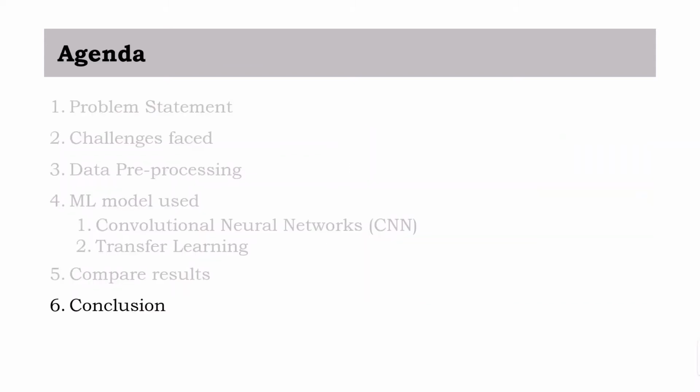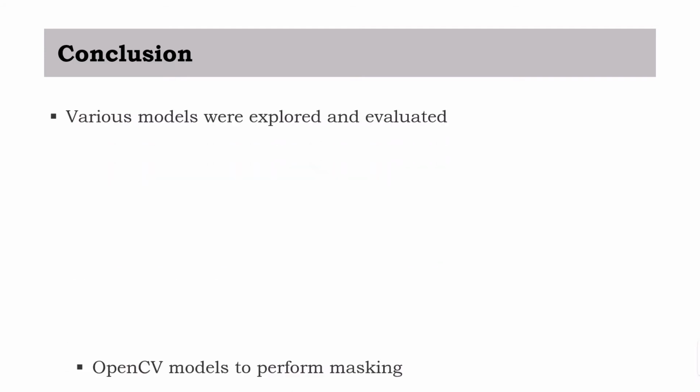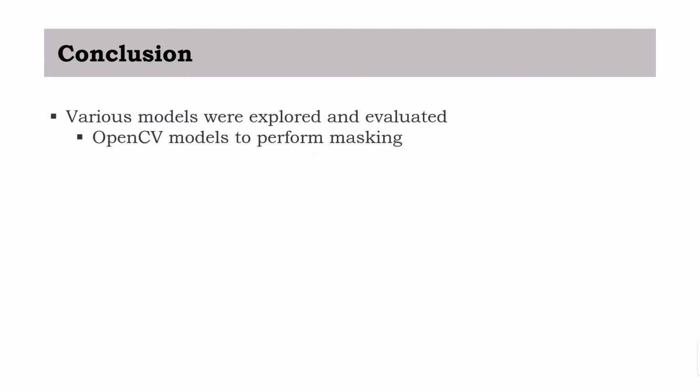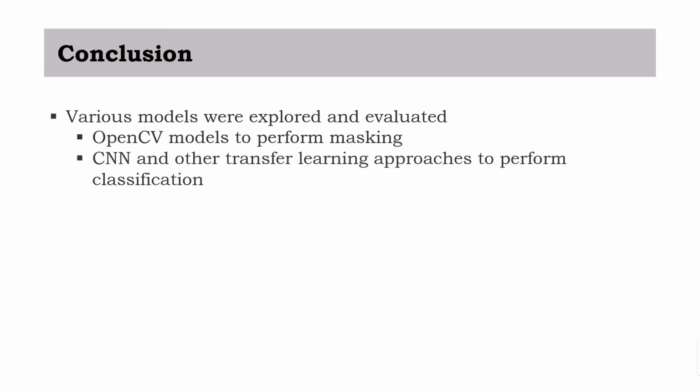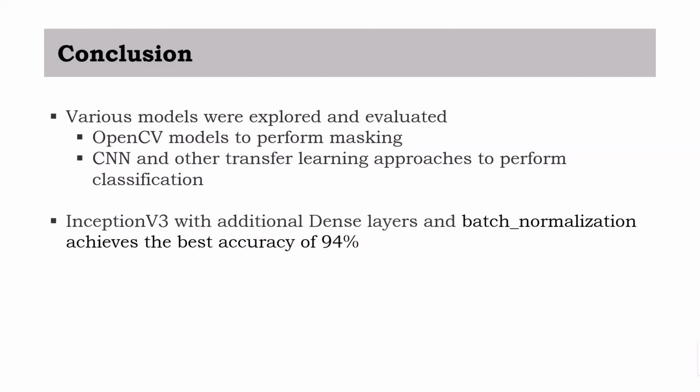Lastly, the conclusion to wrap up the project. In this project, we are tasked to investigate various models that are suitable for the selected machine learning problem as mentioned at the beginning of the presentation. Firstly, various OpenCV methods are explored to perform masking to crop out what is not needed for the training and testing. Next, CNN and other transfer learning approaches were explored and evaluated. Lastly, models will perform prediction and results will be sent to the Kaggle system for grading.